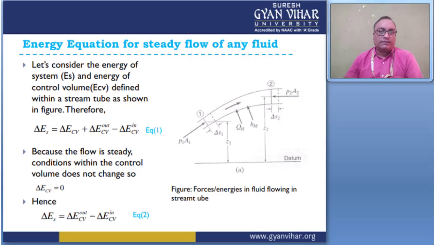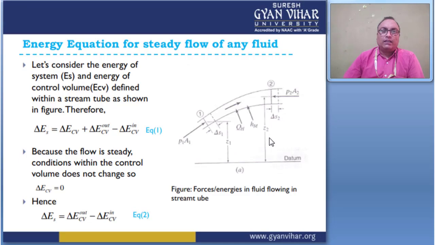Consider a stream tube where the inlet pressure at section 1, this is the inlet and this is the outlet section, is P1A1, and the outlet pressure at section 2 is P2A2. Q is the discharge through this tube, and these are delta S1 and delta S2. This gives the value of entropies, and these are the bottom heads, Z1 at section 1 and Z2 at section 2.